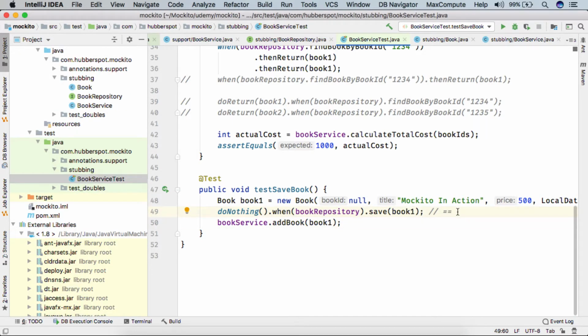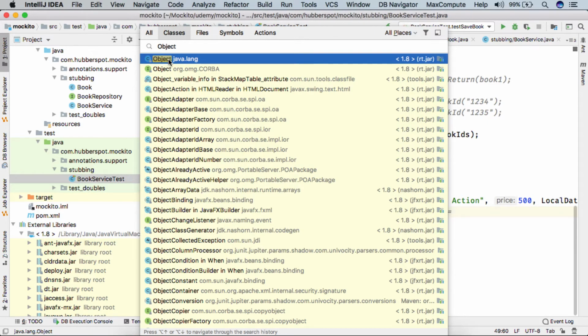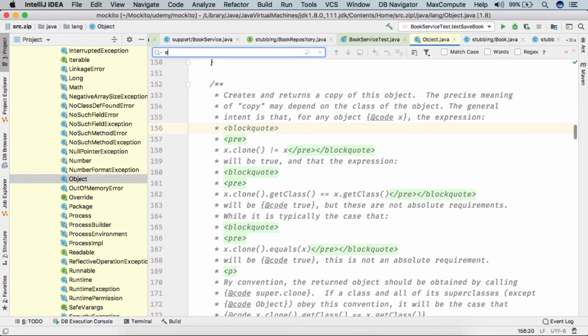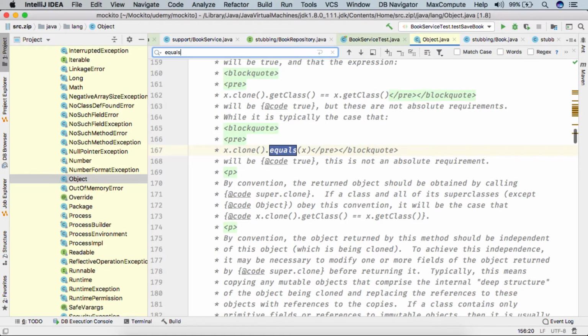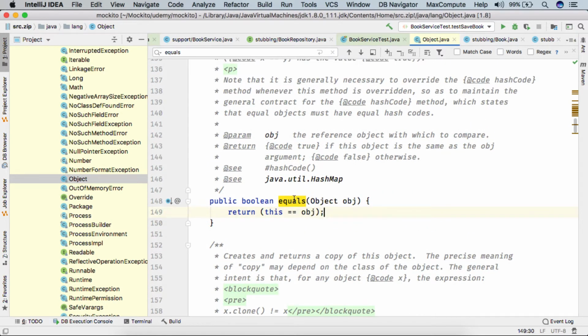So here if we go to the Object class and go to equals, you see it simply does the reference check, which, if you look at the documentation, says that if this object is the same as the object passed into this method, then true will be returned, or else false will be returned.